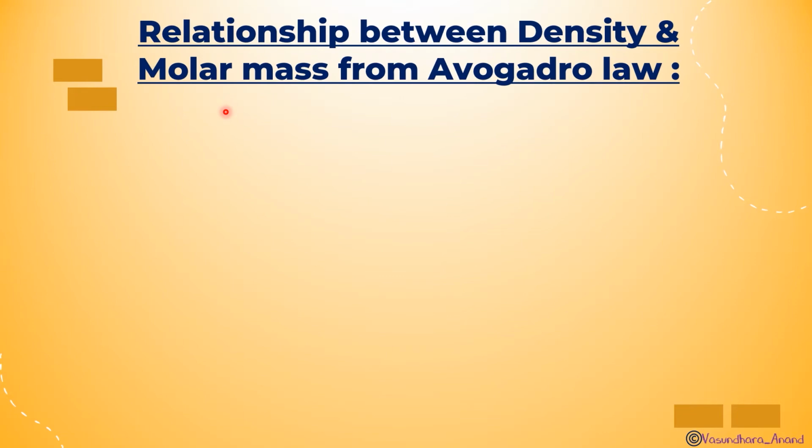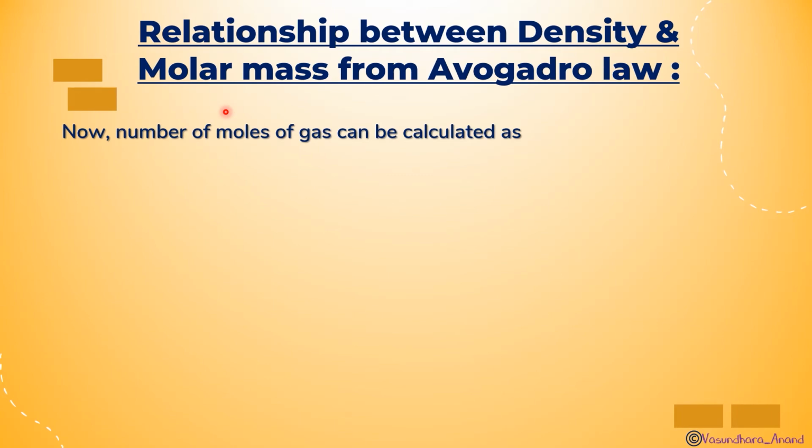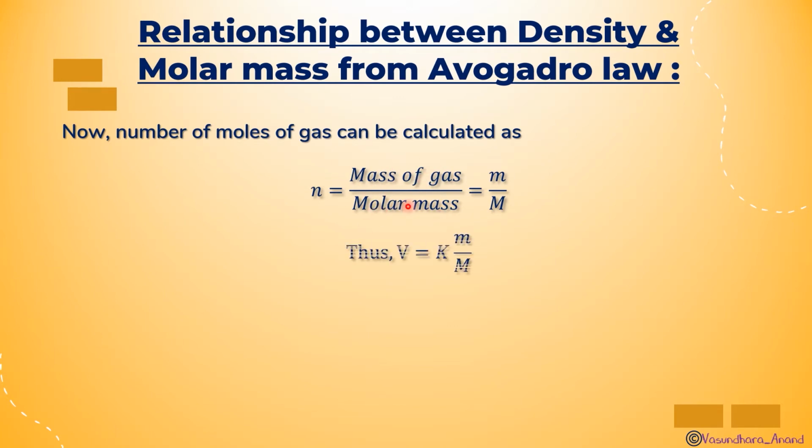Now the relation between density and molar mass from Avogadro's law. The number of moles of gas can be calculated as number of moles is equal to weight of the substance upon molar mass, that we know. So volume can be considered as K into m upon M. Why? Because number of moles is directly proportional to volume, the Avogadro hypothesis, that Gay-Lussac law we have done, isn't it? So V is directly proportional to n.